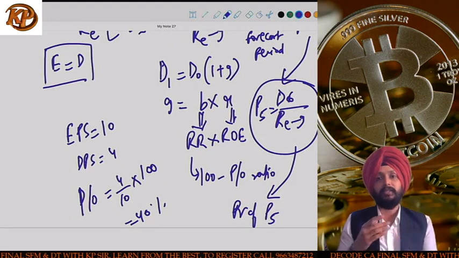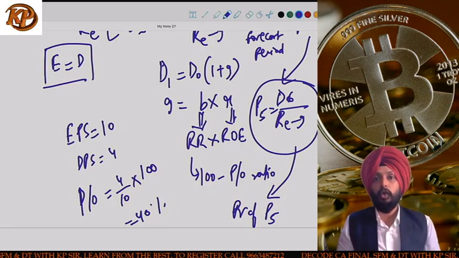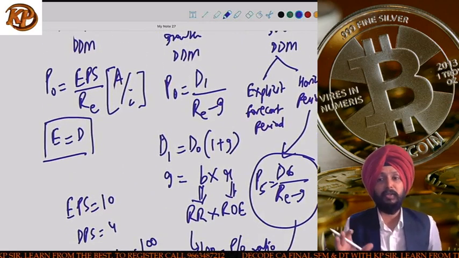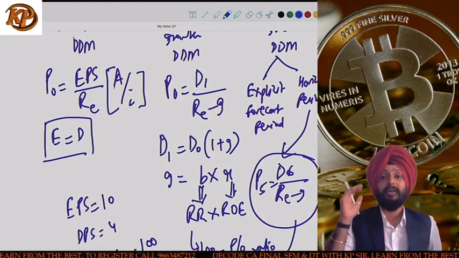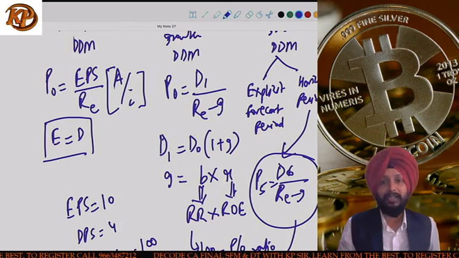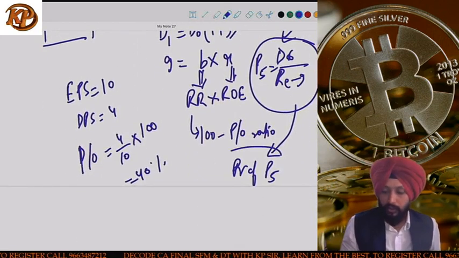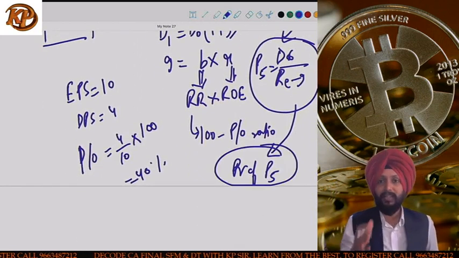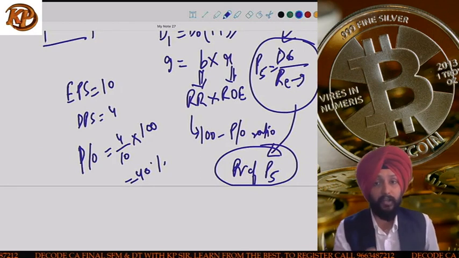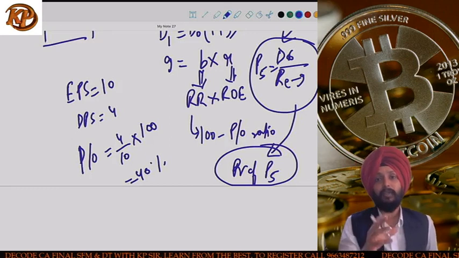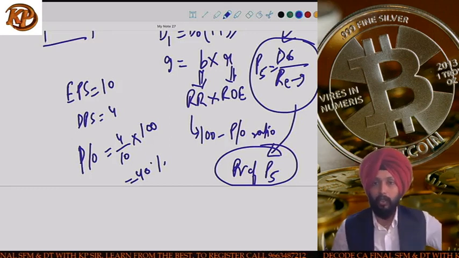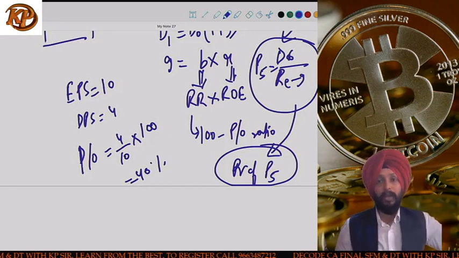In justified price, the answer is stage 1 plus stage 2. What is stage 1? Stage 1 is the explicit forecast period, where your dividends are going to grow at a higher rate, so you find the present value of all such dividends. And stage 2 is where you use P5, which is D6 by RE minus G, and then the present value of P5, that is P5 is discounted 5 times with RE. That will give you the stage 2 present value. You add stage 1 and stage 2 and you get the discounted intrinsic value of the share today. I hope this is clear, guys.